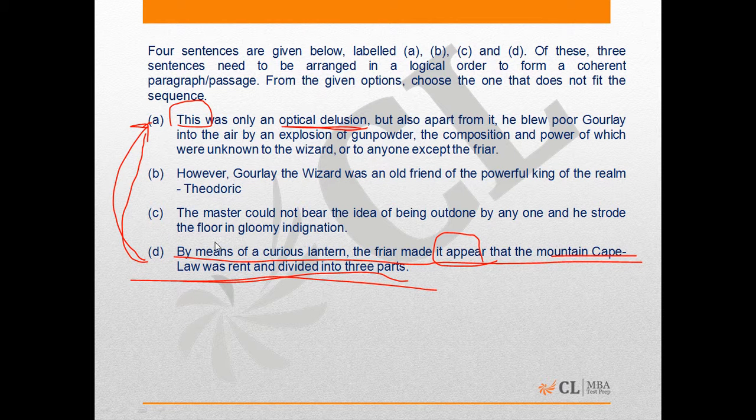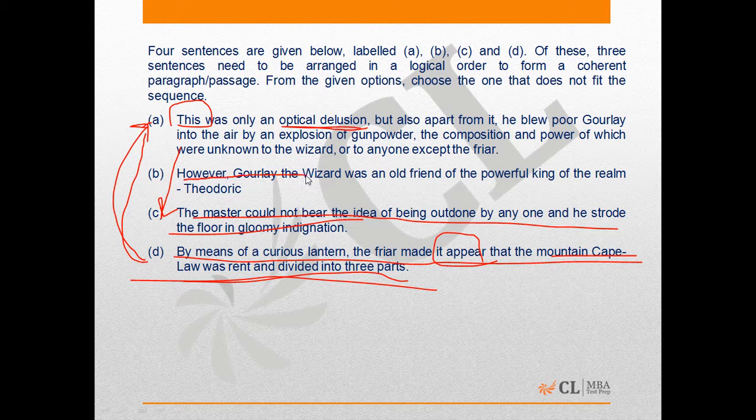Now if we look at option C, the master could not bear the idea of being outdone by anyone and he strode the floor in gloomy indignation. So this also makes sense because it tells us about Gole's state of mind, that he was angry and resentful that someone has outdone him through acts of magic and in a way had questioned his power and authority. So that is why he strode the floor in gloomy indignation. So according to this, A should be followed by C.